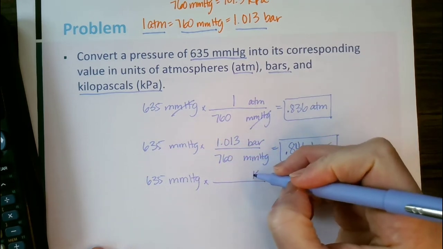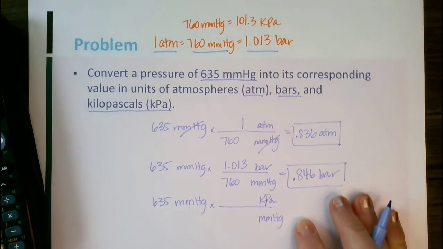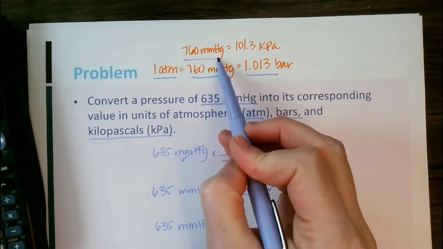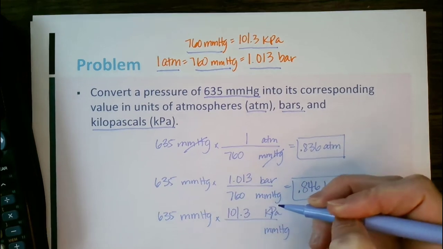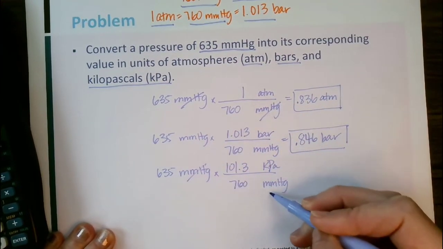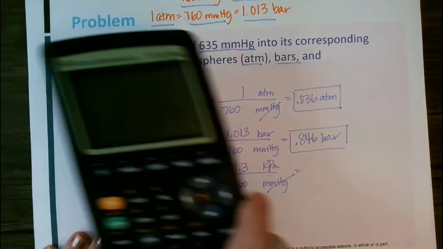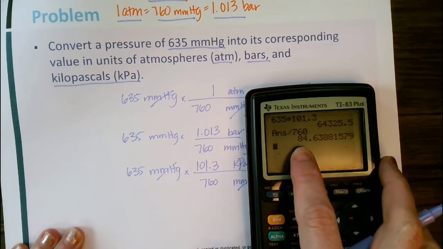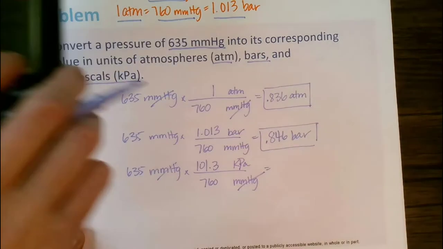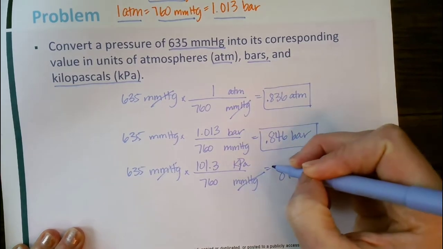And we've got one more, 635 millimeters of mercury. What do I want? Kilopascals, kPas. What have I got? Millimeters of mercury. And 760 millimeters of mercury is equal to 101.3 kPas. Again, I've got to have my units canceling, so I've got to have them diagonal from each other. So 635 times 101.3 divided by 760. Should get 84.6 kPas.